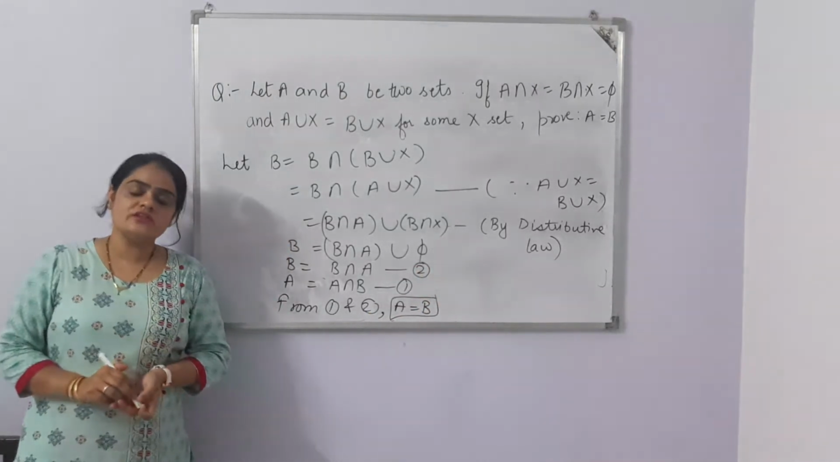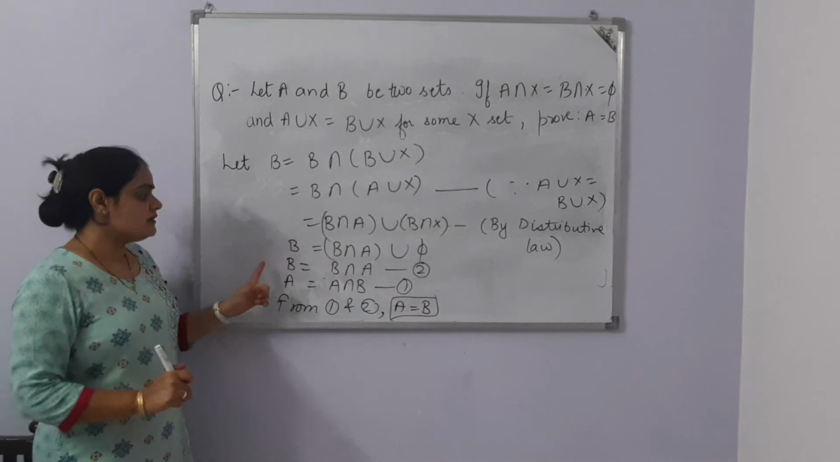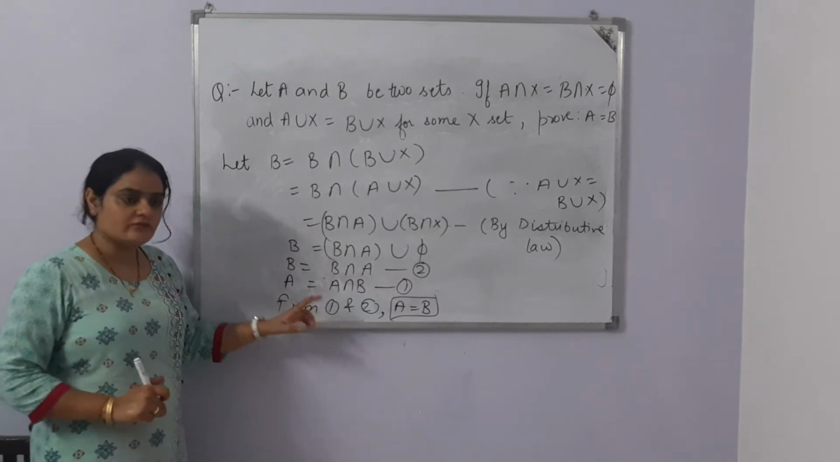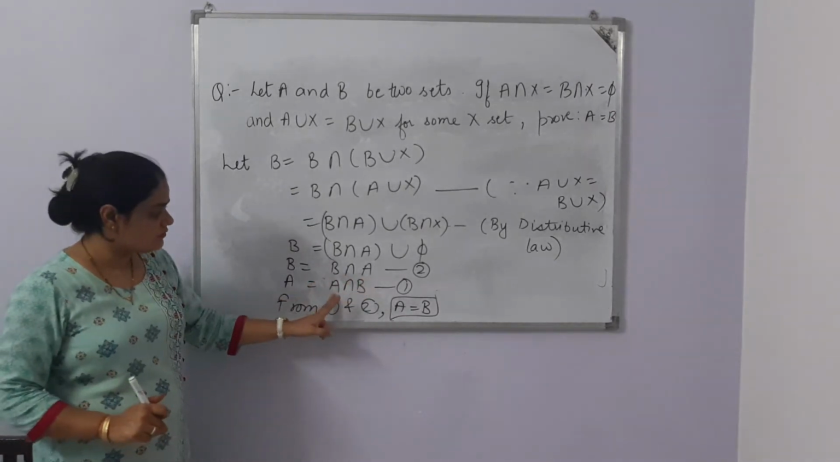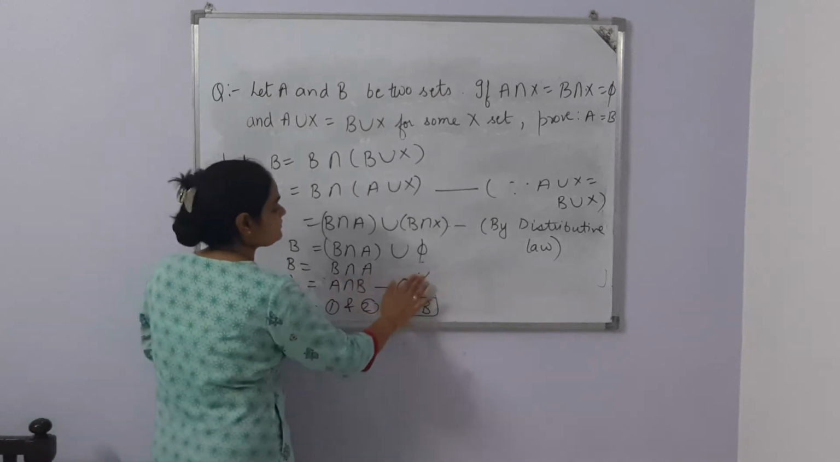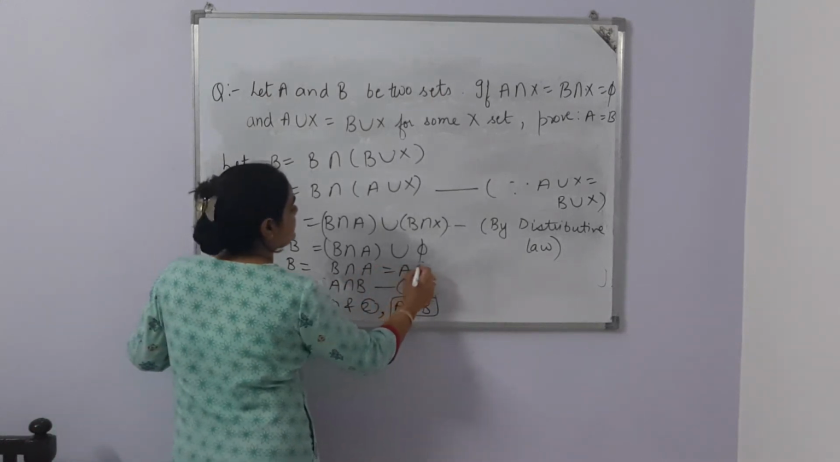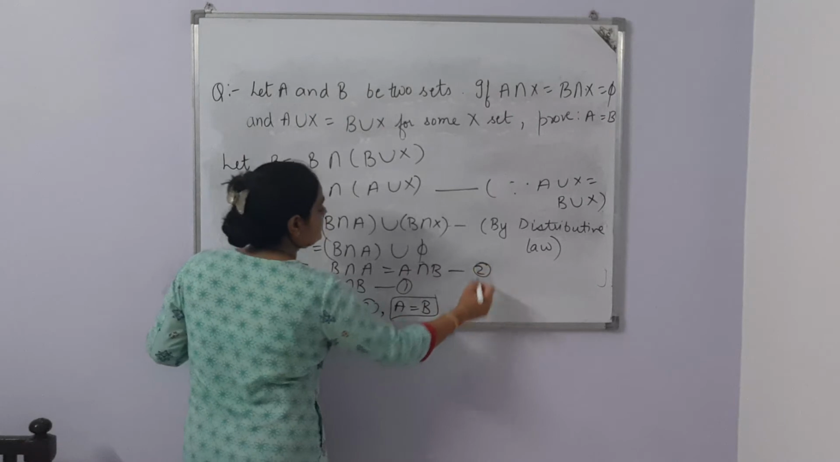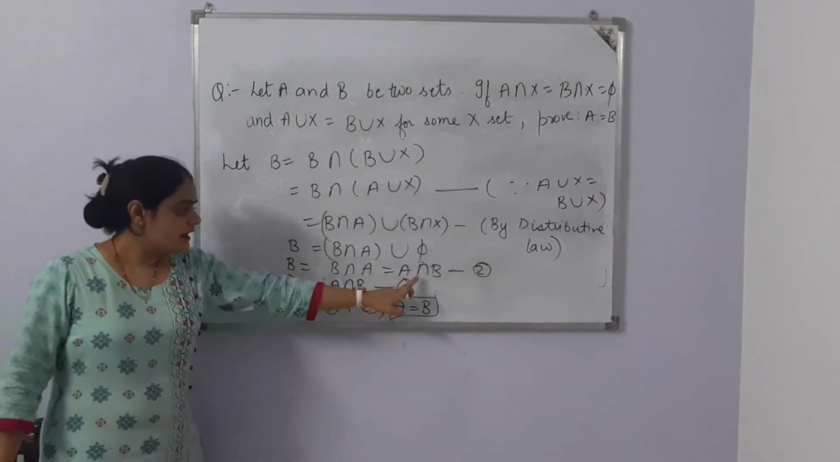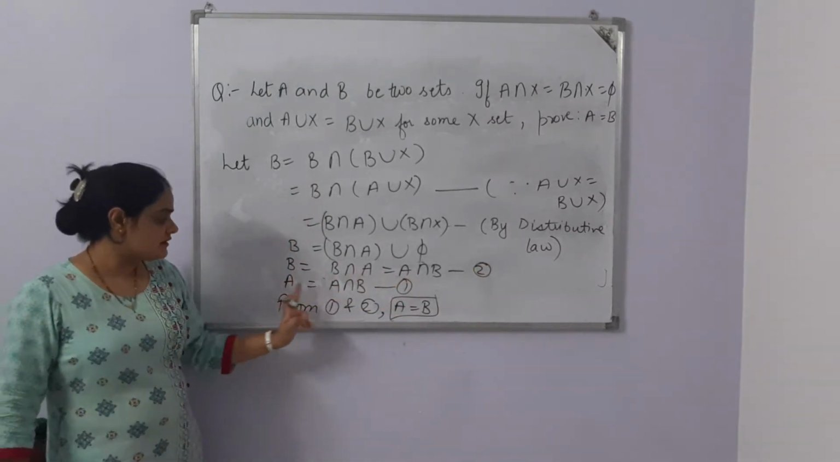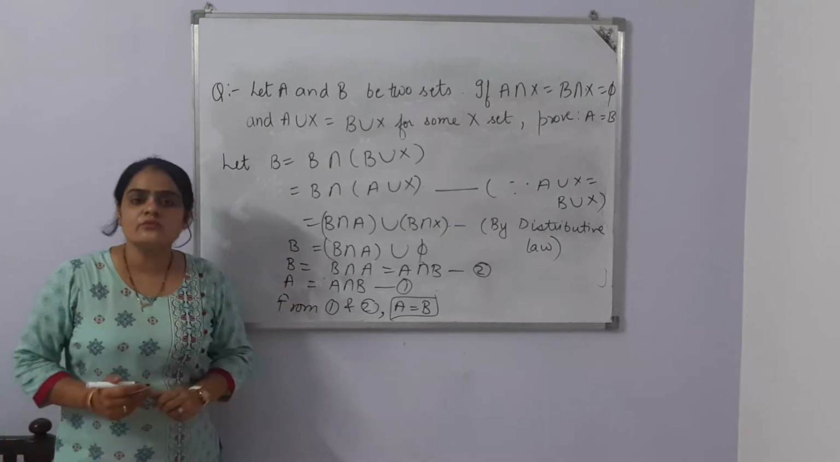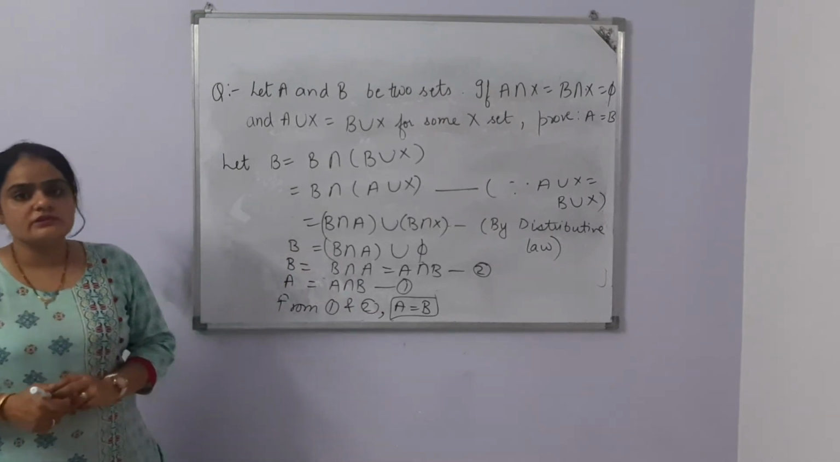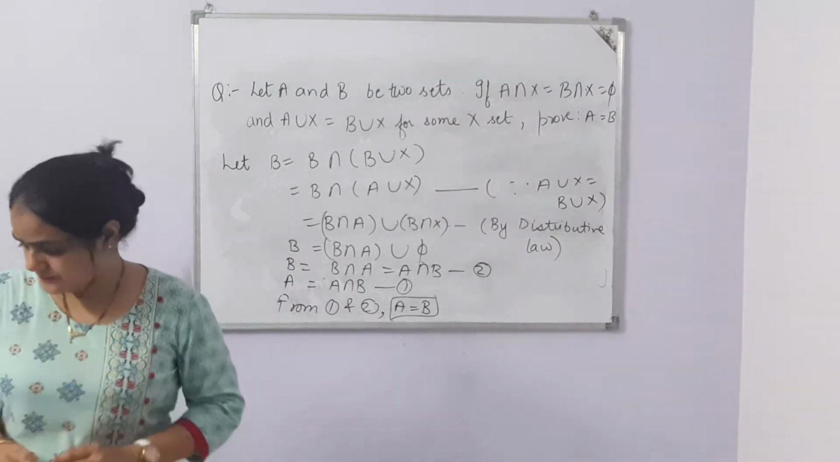We applied two laws. One law is distributive law. Another law we applied here is commutative law. Because B intersection A is nothing but A intersection B by commutative law. So if A intersection B is equal to B, and A intersection B is equal to A, then A is equal to B from 1 and 2. Hope the question is clear. Let's do one more question.